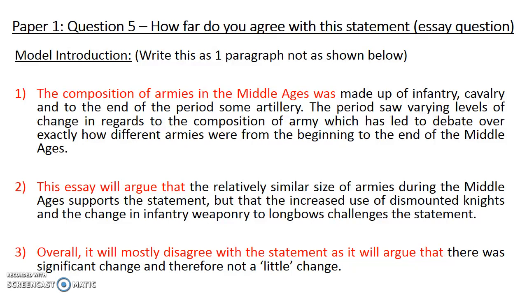In point number 2, I state the arguments that support the statement. For example, the similar size of armies, but then say the arguments that challenge the statement. In this case, the use of dismounted knights, and that my own knowledge paragraph, which is the change in infantry weaponry to longbows. Then you can see it's very small, just 1 sentence at the end saying, this is my judgment, I mostly disagree with the statement. I don't need to explain exactly why or for what purpose or whatever. That can come in my conclusion.